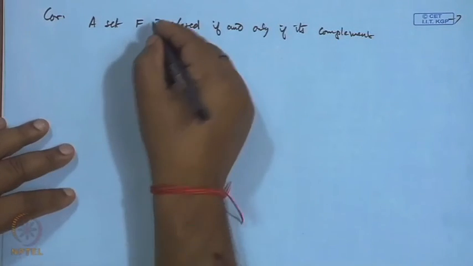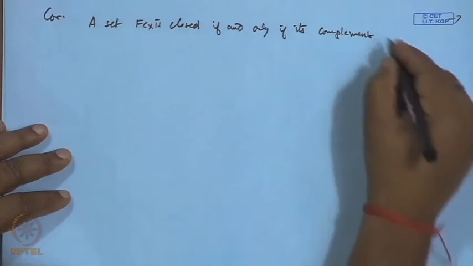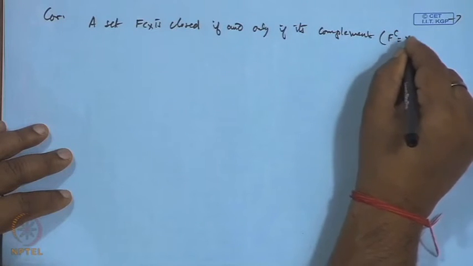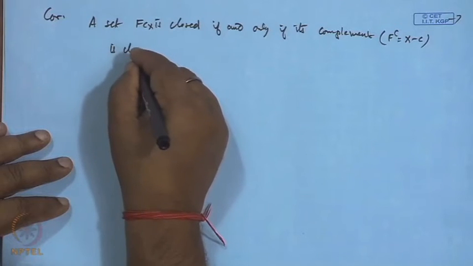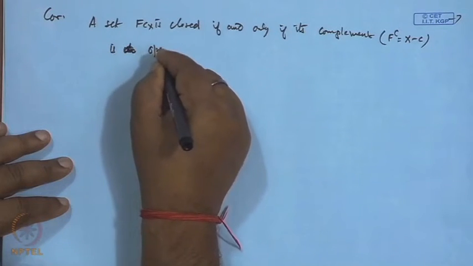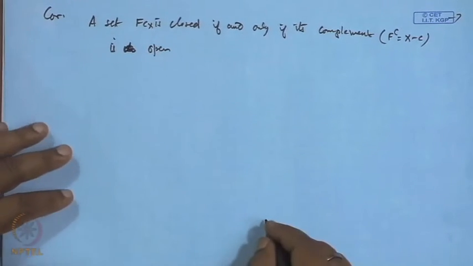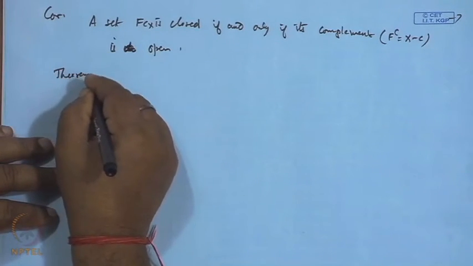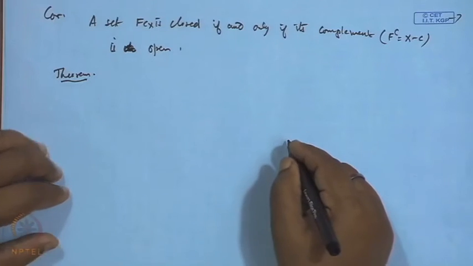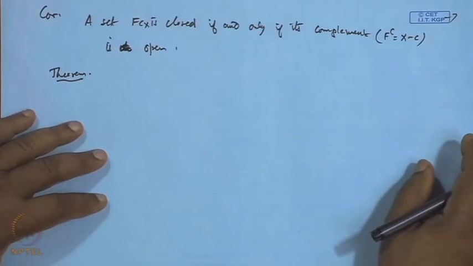Complement means F is a subset of X, and F complement, which is X minus F, is open. This proof follows easily from the previous theorem, so there is no point in wasting time.